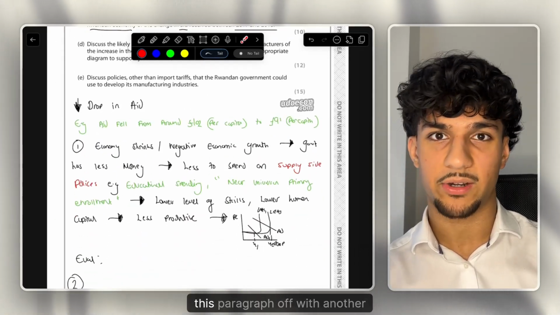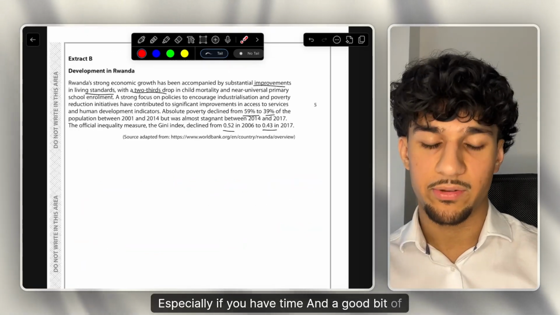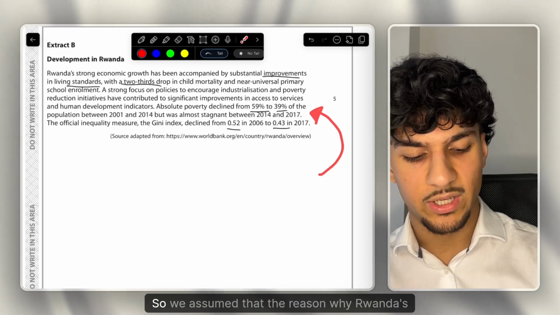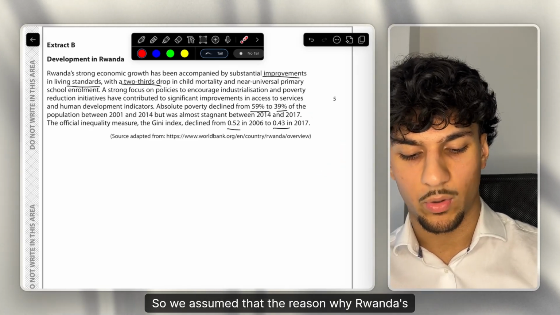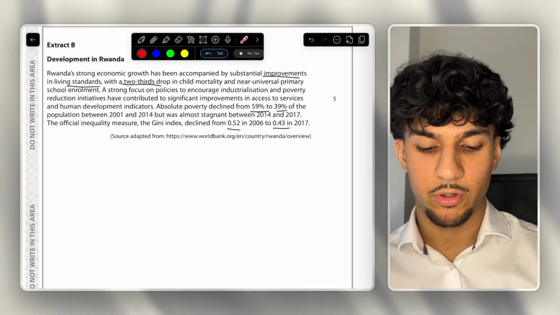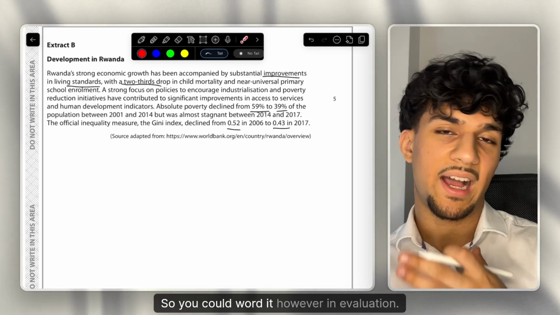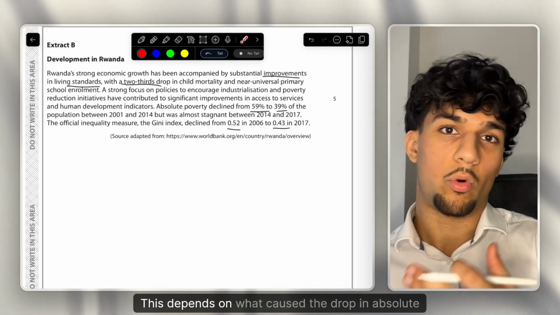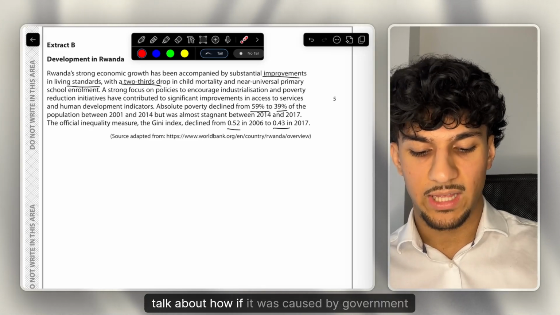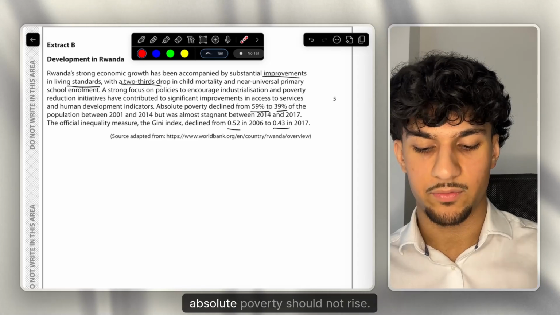I would finish this paragraph off with another evaluation point, especially if you have time. A good bit of evaluation you could mention is about the absolute poverty part we were talking about. We assumed that the reason why Rwanda's absolute poverty declined from 59 to 39% was due to aid. But in reality, that could have been due to government intervention, like government supply side policies. So you could word it, however, in evaluation, this depends on what caused the drop in absolute poverty. Then you go on to develop it, talk about how if it was caused by government policies, despite a decrease in aid, absolute poverty should not rise.